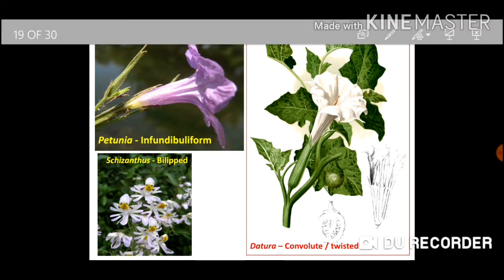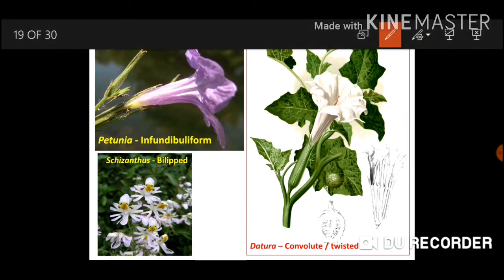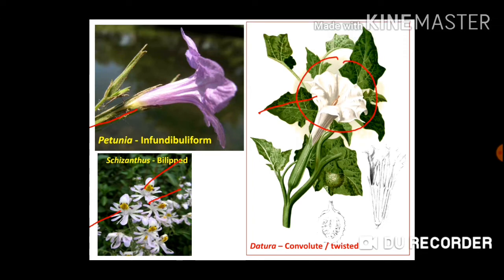So here you can see Petunia having infundibuliform or funnel shaped corolla, Schizanthus having bilipped corolla, upper lip is having few petals and lower lip is having few petals, and this Datura is having convolute type or twisted type of corolla or aestivation.